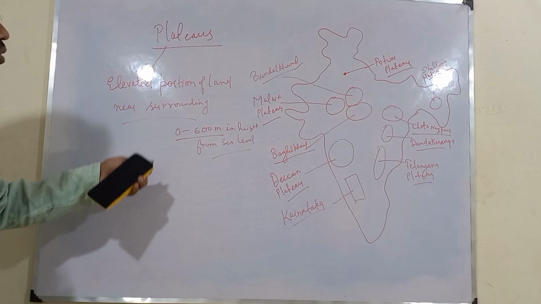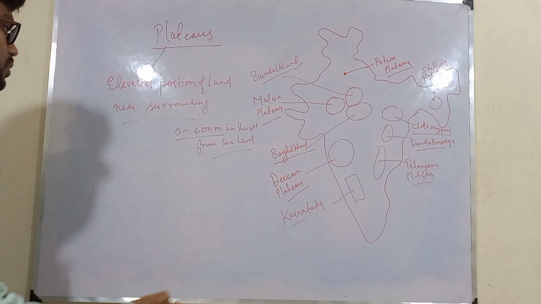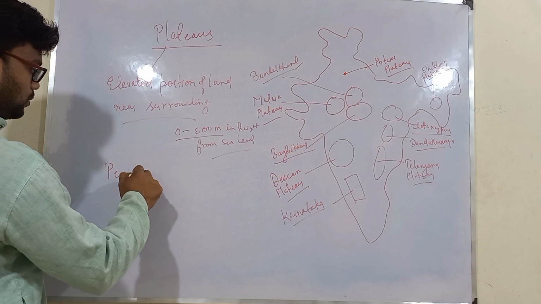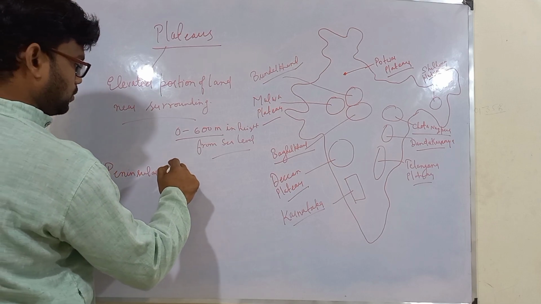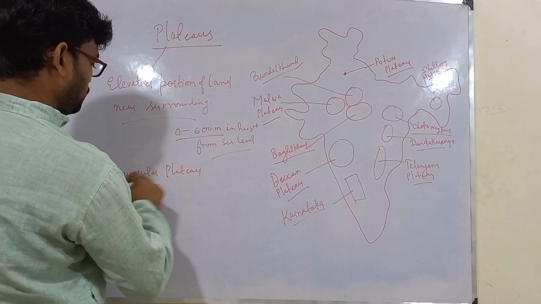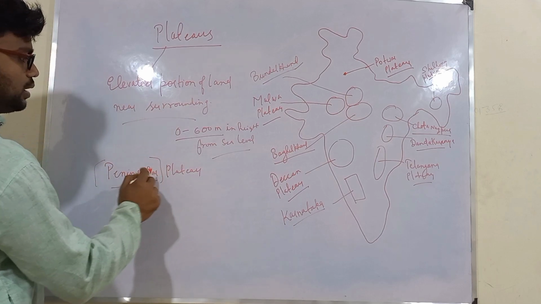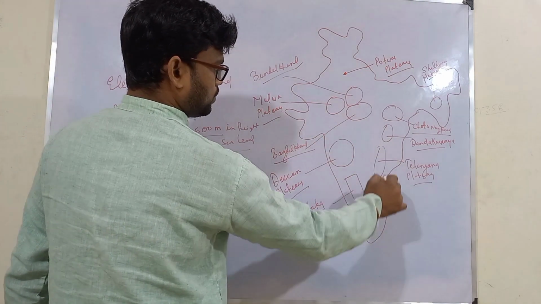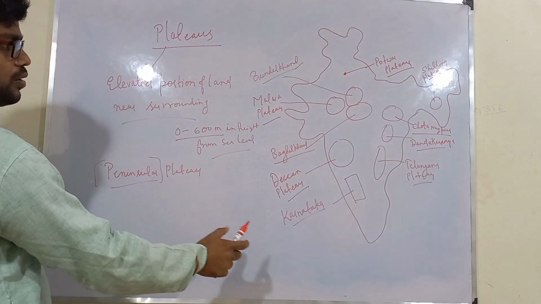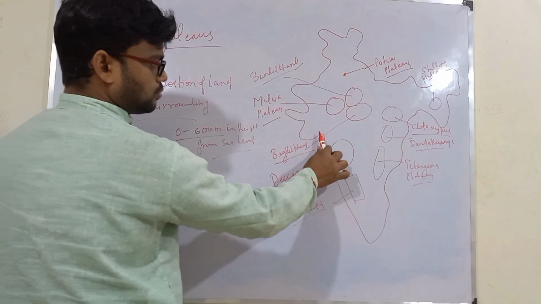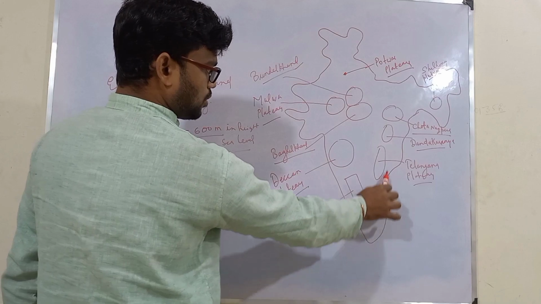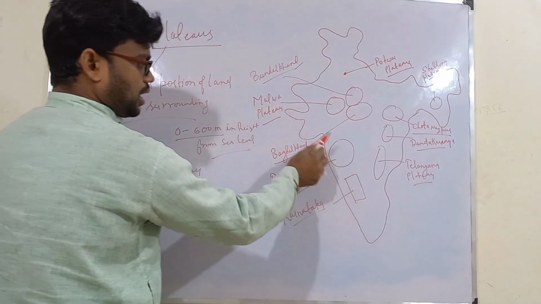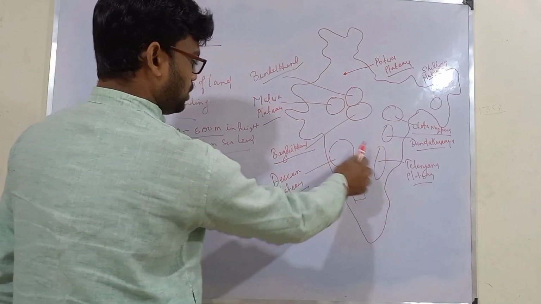So we will see the different plateaus present in India. Mainly we have the peninsular plateau. The term peninsula is used for the southern portion of India. Peninsula means surrounded by ocean or water on three sides. We see that this portion of India is surrounded by the Indian Ocean on its sides. So this portion is known as the peninsular plateau.